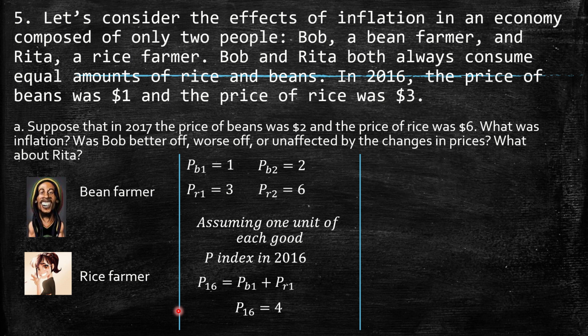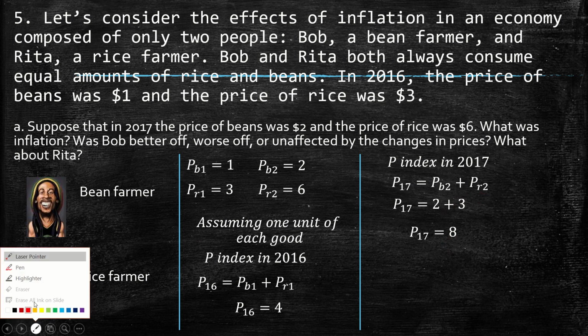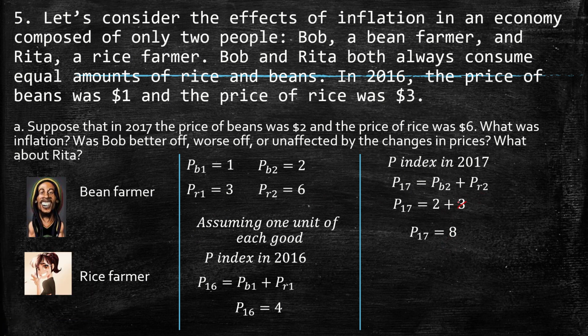So 3 plus 1 should be 4, and the price index in 2017 should be 2 plus 6, which is exactly equal to 8. That's right.